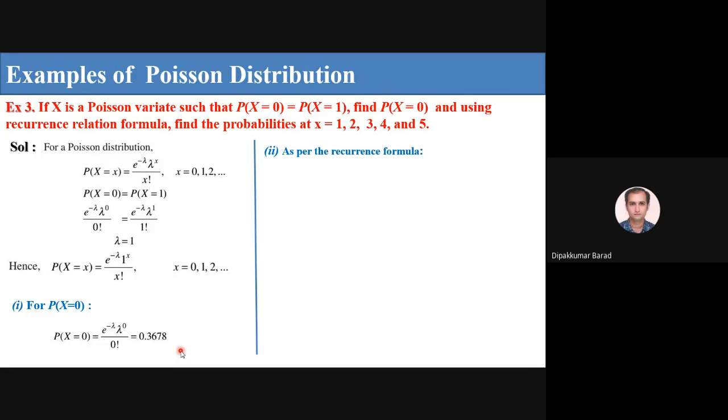Now as per the recurrence formula, P of X plus 1 is equal to lambda upon X plus 1 into P of X, but lambda is equal to 1, so 1 upon X plus 1 into P of X.